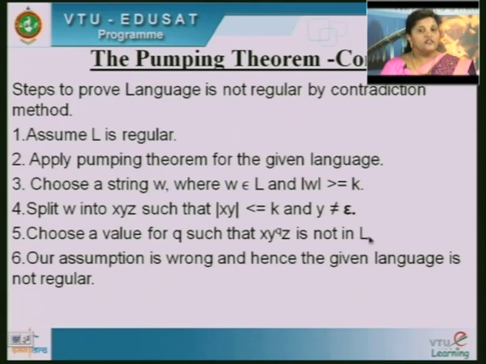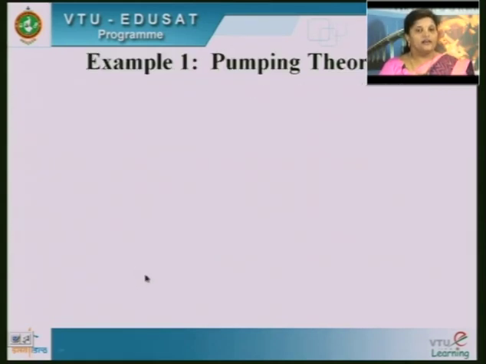So, when it is not in L, what was our assumption? L to be regular. So, our assumption is wrong, hence the given language is not regular. We follow all these 6 steps and then we show the language is not regular.